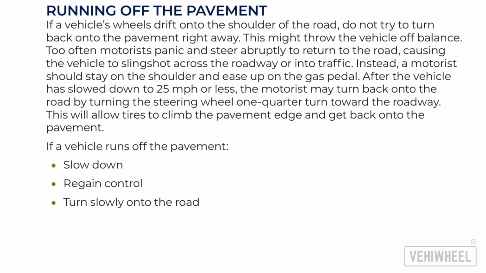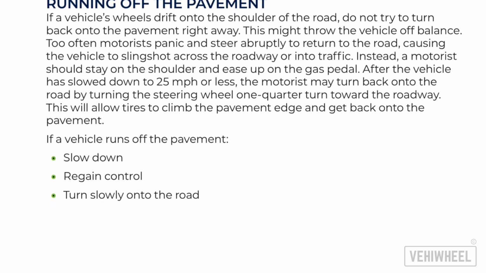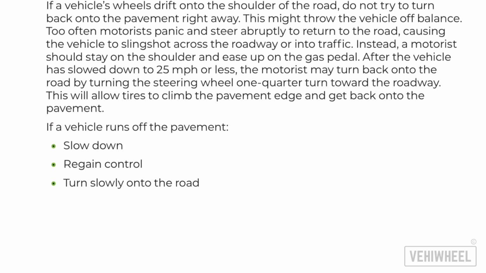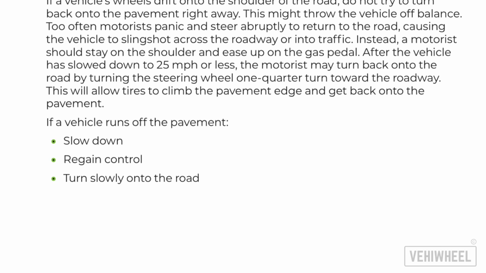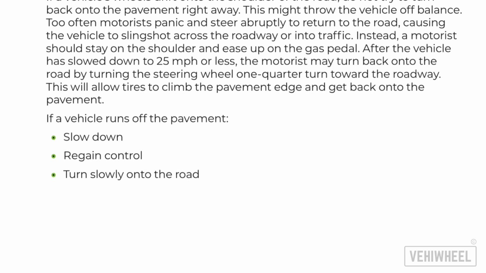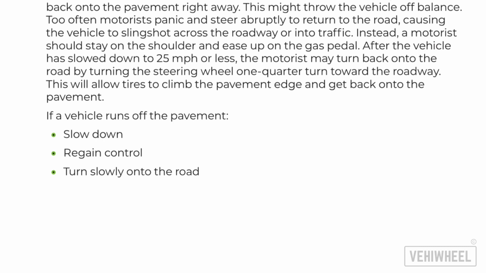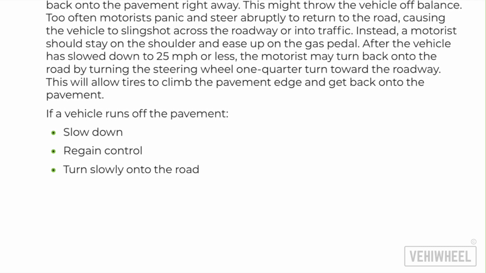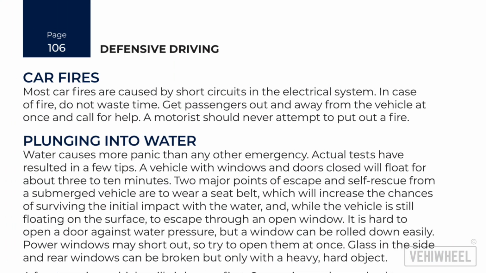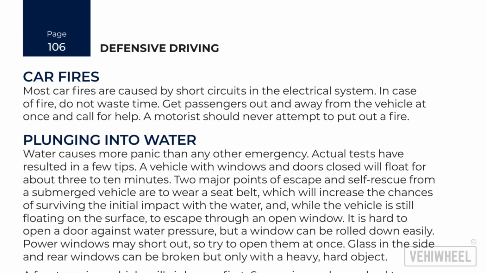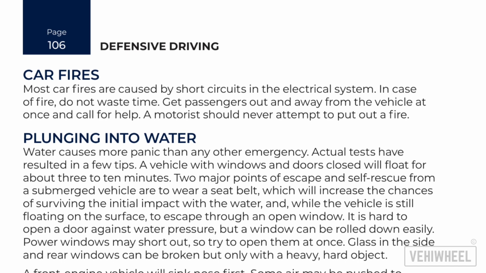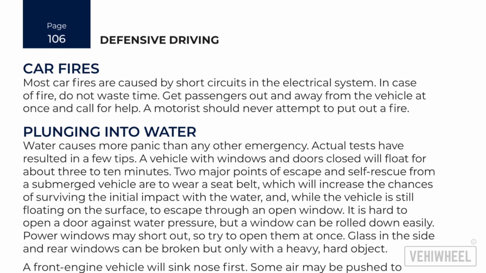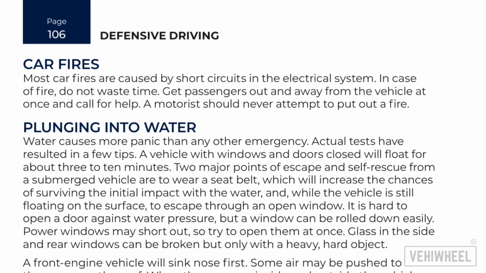After the vehicle has slowed down to 25 miles per hour or less, the motorist may turn back onto the road by turning the steering wheel 1/4 turn toward the roadway. This will allow tires to climb the pavement edge and get back onto the pavement. If a vehicle runs off the pavement, slow down, regain control, turn slowly onto the road. Car fires. Most car fires are caused by short circuits in the electrical system. In case of fire, do not waste time. Get passengers out and away from the vehicle at once and call for help. A motorist should never attempt to put out a fire.